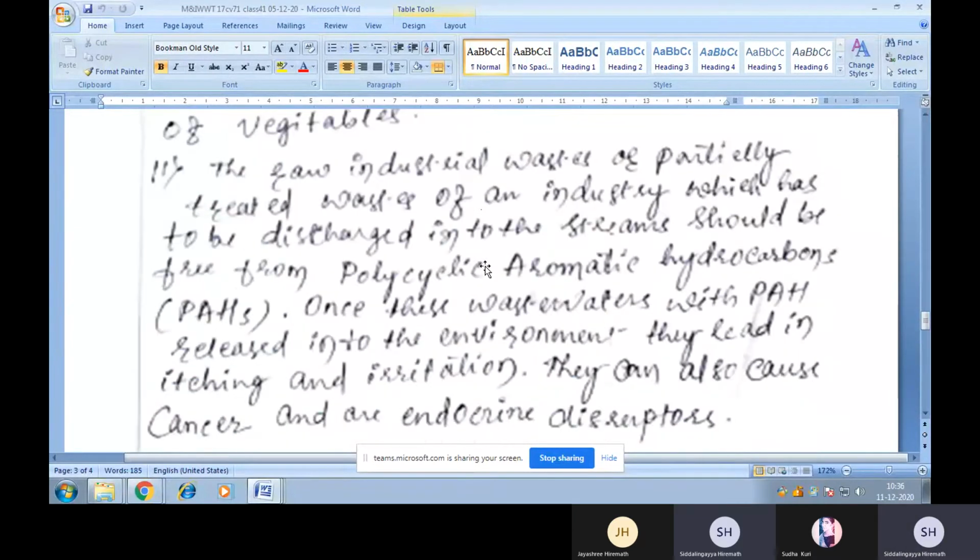Last one I can say is the raw industrial waste or partially treated waste of an industry which has to be discharged into the stream should be free from polycyclic aromatic hydrocarbons, that is known as PAH. This is one of the aromatic compounds, I can say. Understood? Once this wastewater with PAH is released into the environment, they lead to itching and irritation.